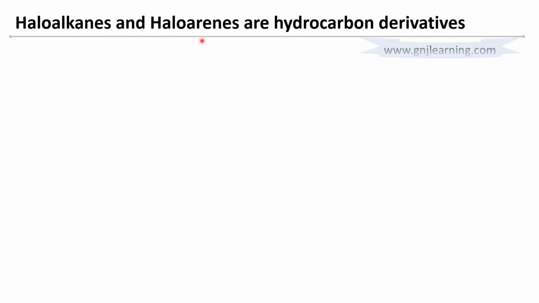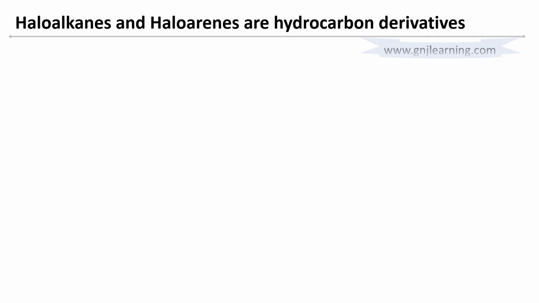Haloalkanes and haloarenes are hydrocarbon derivatives. What does this mean? First we want to know what is a hydrocarbon, what is an alkane and what is an arene. Alkanes are nothing but aliphatic hydrocarbons. Hydrocarbons are organic compounds that contain only carbon and hydrogen. Alkanes are hydrocarbons that are straight chain. So straight chain hydrocarbons are called alkanes.